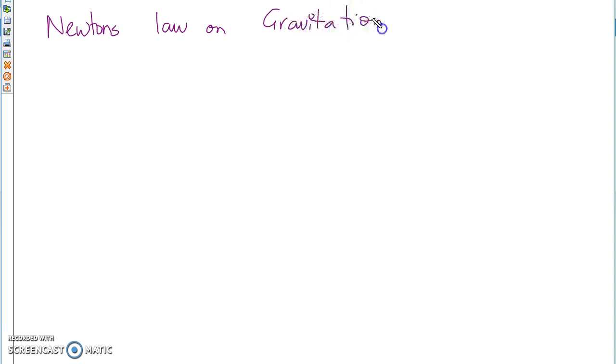Okay. All right, so let's get started. We're just going to do a quick review of chapter 4. This is gravitational attraction as well as friction. We were taking a look at gravity and gravitational attraction as well as friction and a few other things. Okay, so we'll start with gravity. Now, Newton's law on gravitation. Of course, this is chapter 4 that we're talking about.